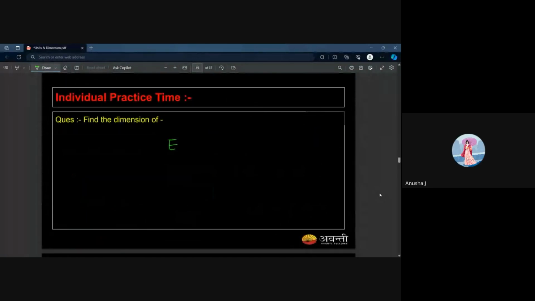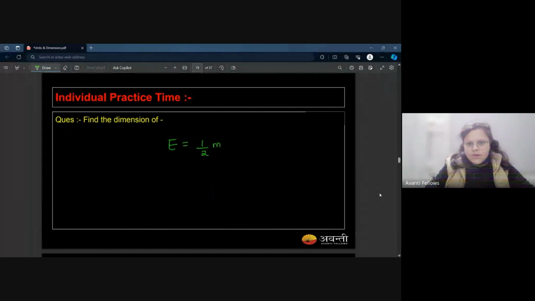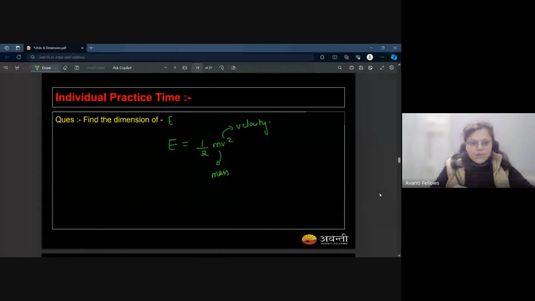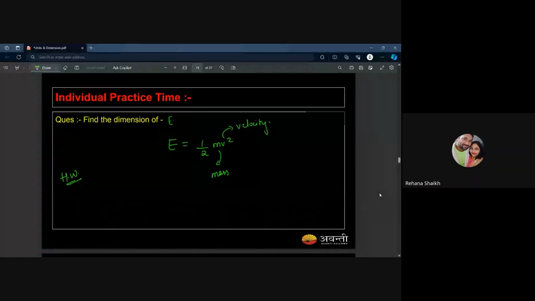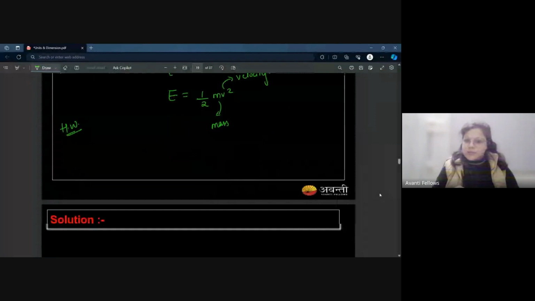E is equal to half mv square. M is the mass, v is the velocity. You have to find out the dimension of E in this question. It is your homework. You can take a screenshot of this slide, otherwise I'll provide the PPT in your groups. And I will show you one more sheet which helps you find the DPPs, the class recordings, and notes and everything which you need from this physics subject by me. I can give you an ebook section also which you can explore. There are a few PDFs which you can enjoy. So I'll share that sheet with you at the end of the class.